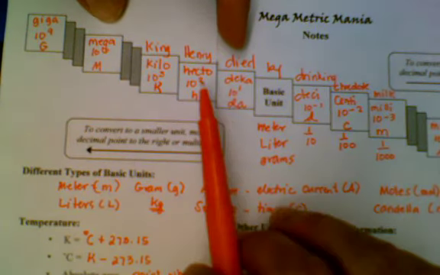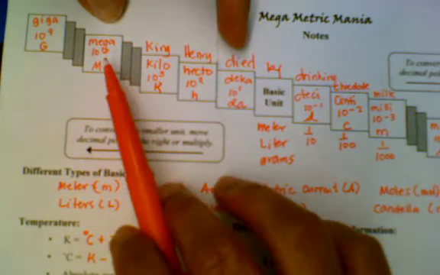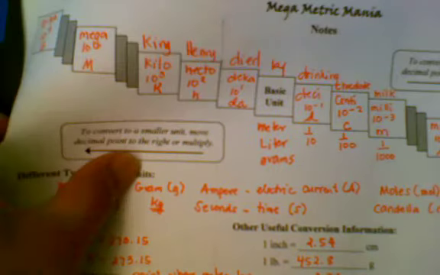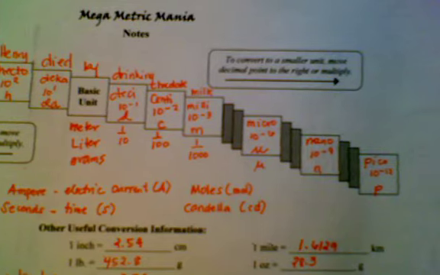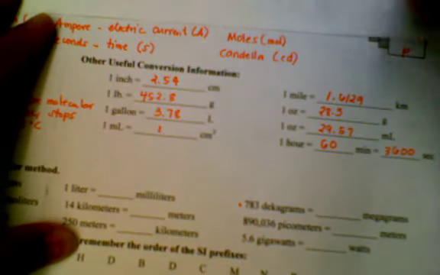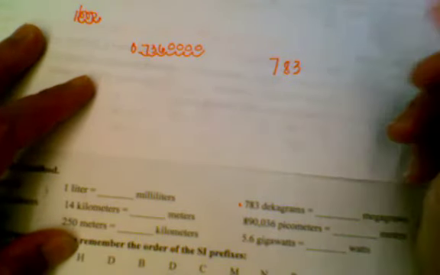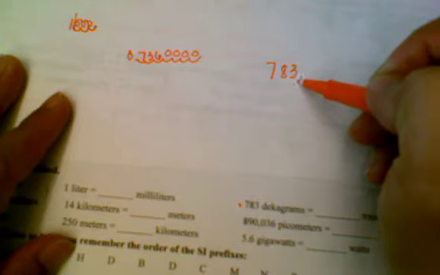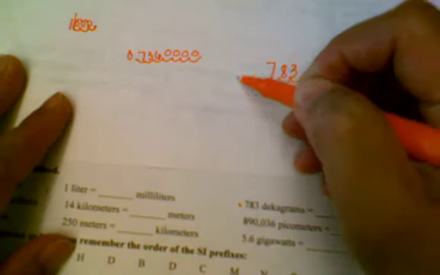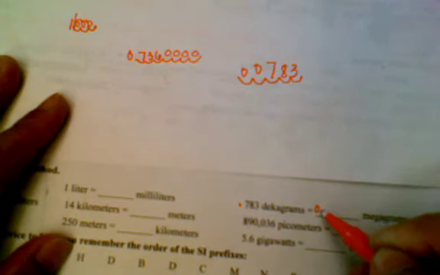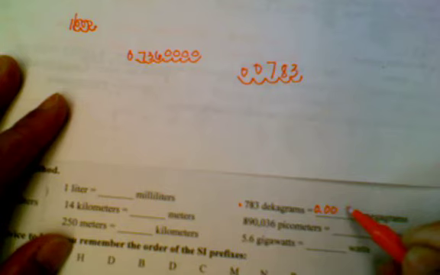Don't forget the black steps. 1, 2, 3, 4, 5. Yes, 5 steps ought to get us there. Let me move my paper. Show us your work. I think we have to scoot up higher. So that's 783, and we're moving 5 spaces to the left. 1, 2, 3, 4, 5. Okay. I'm going to put 0 and then my decimal point. 0.00783. Yes, that ought to do it.